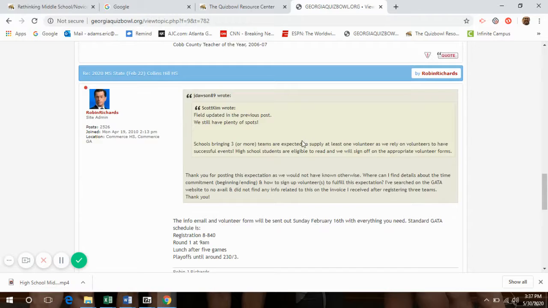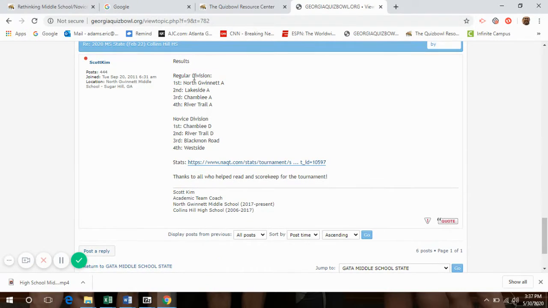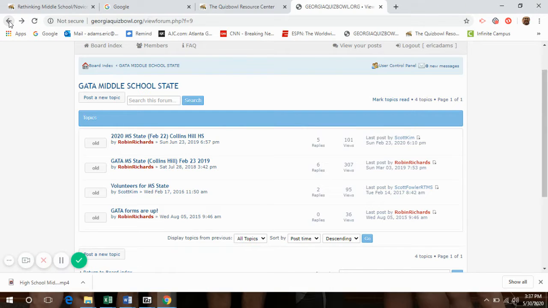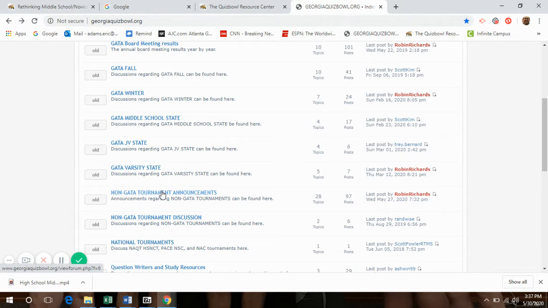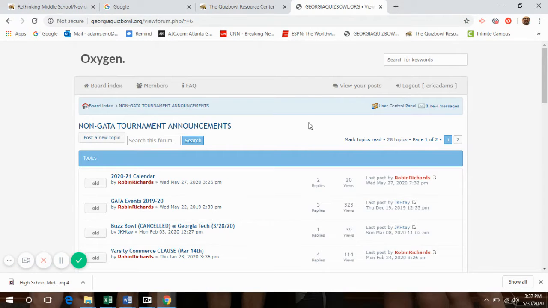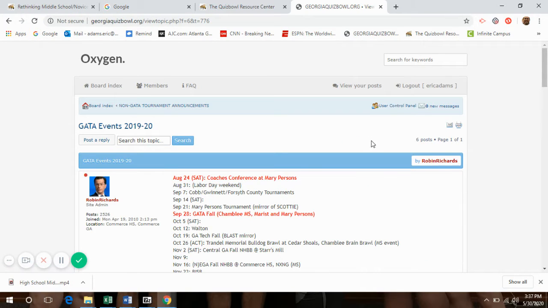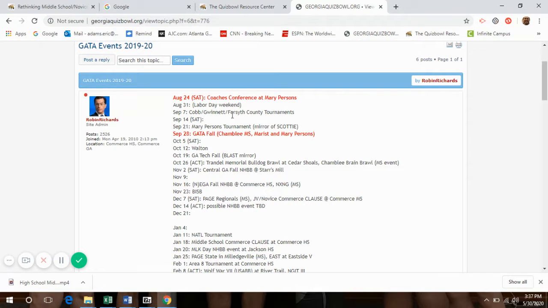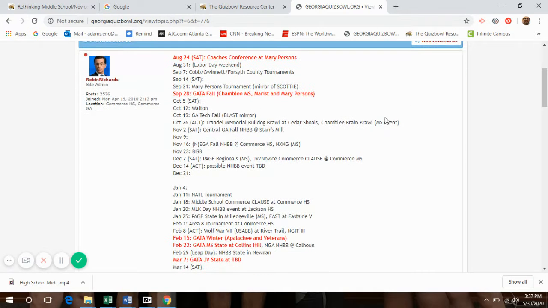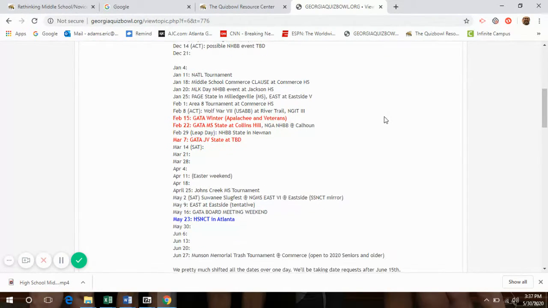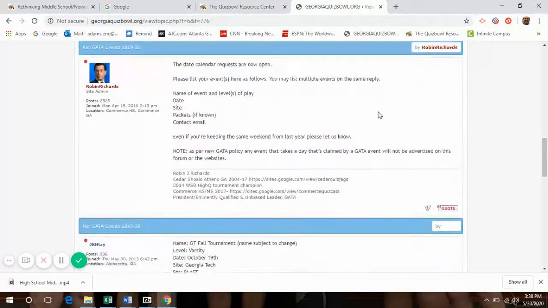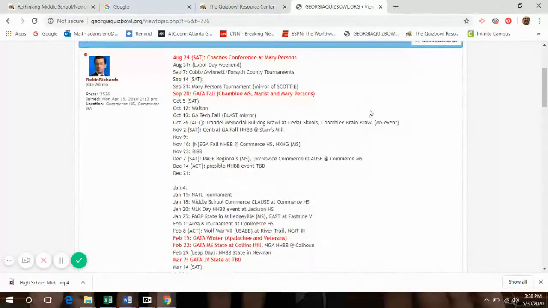And then after the fact, it probably indicates the results, and then it gives a link to the stats that are right there. And so it's no different here than for the non-GATA tournament announcements. I click on that, and here's the GATA events from this past year, 2019-2020. And that's where, of course, I can see what's upcoming, what's where, how is it, and so forth and so on. And all the information that is there.